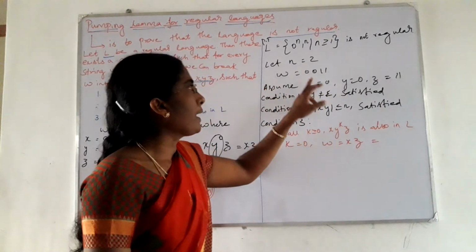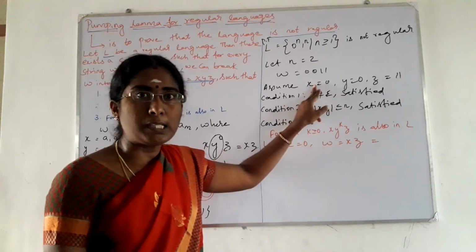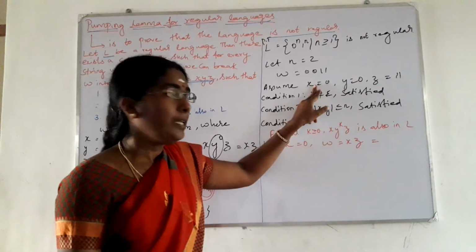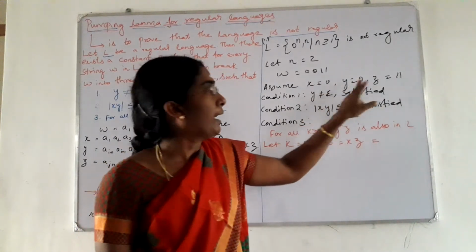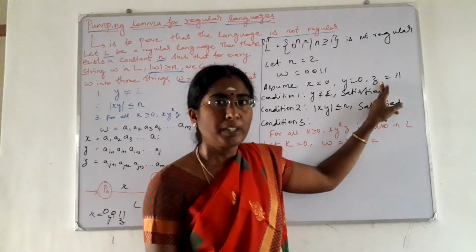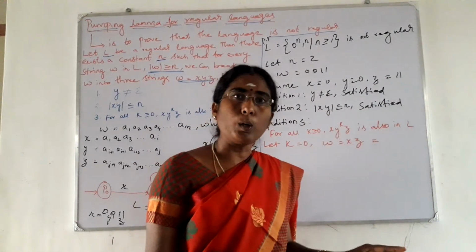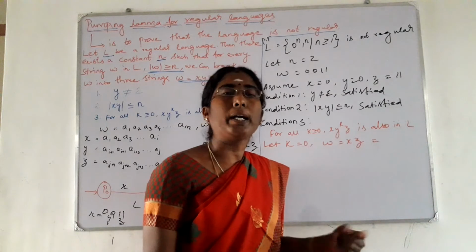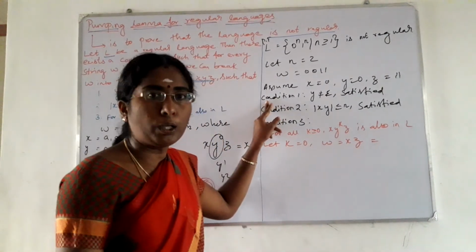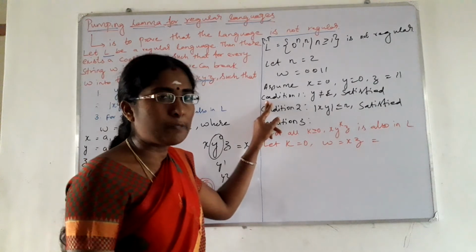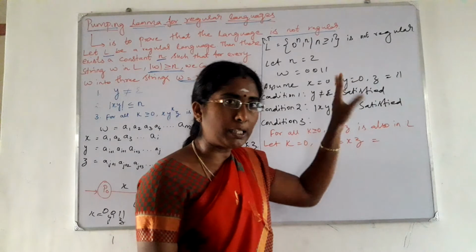Assume, here we have to divide the w into 3 parts, x, y and z. Now we consider x is equal to 0, y is also equal to 0 and z is equal to 1, 1. This is our assumption. How we divided means x is equal to single 0, y is also equal to 0 and z is equal to 1, 1. Right? So condition 1, y not equal to epsilon, is satisfied. Here we assigned some symbol for y, so y is not equal to epsilon is satisfied.